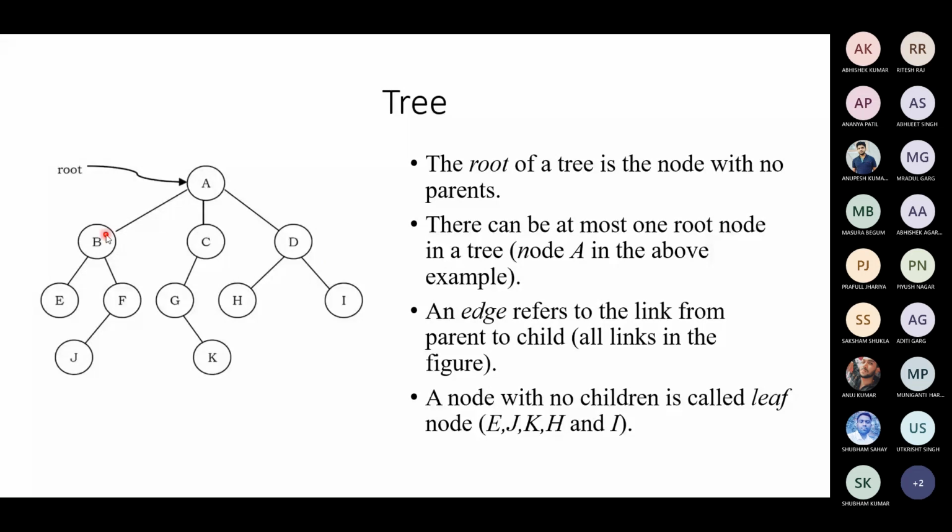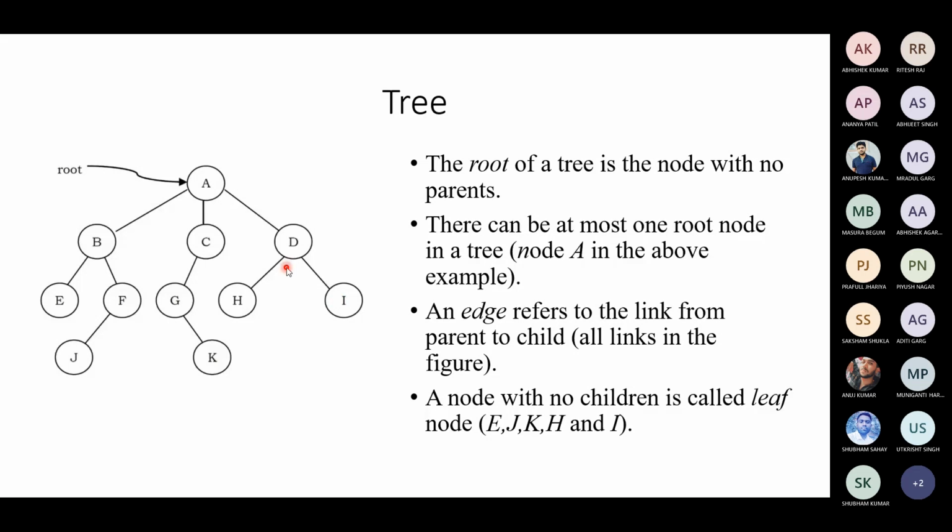Brothers and sisters are siblings because they share the same parent. B, C, D all have the same parent, so they are siblings. Likewise, E and F are siblings because they have the same parent. G has no siblings because it is the only child. H has a sibling, I.